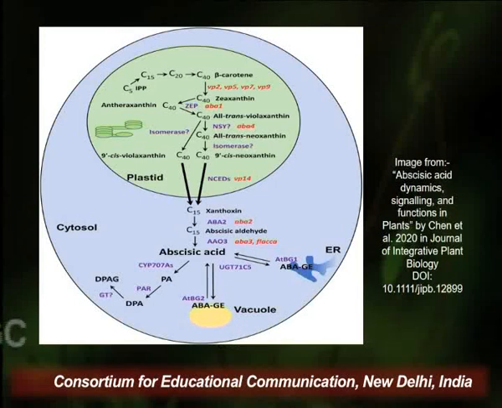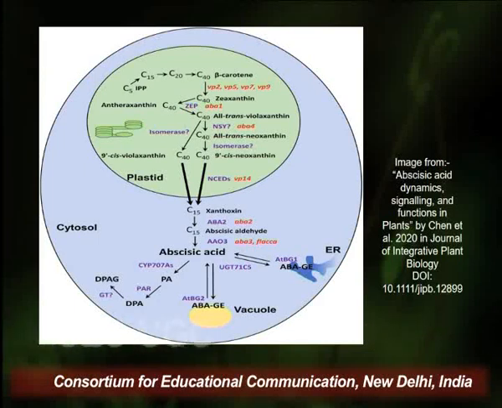You can see that it starts with the isopentenyl phosphate, that is 5 carbon moiety, to 15 carbon moiety, to 20 carbon moiety, that is geranyl diphosphate. Two moieties get combined to give rise to carotenoid. Carotenoid gets converted into violaxanthin, then into neoxanthin, to xanthoxin. Xanthoxin moves out of the plastids into the cytosol, and it converts into abscisic aldehyde, which finally gets converted into abscisic